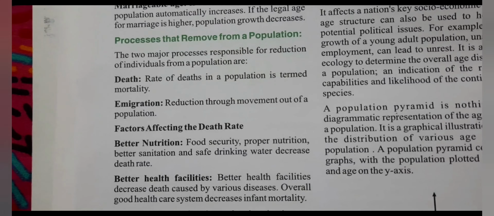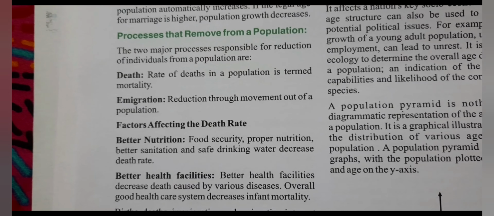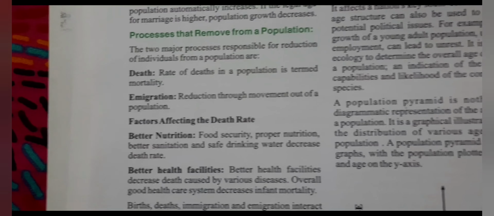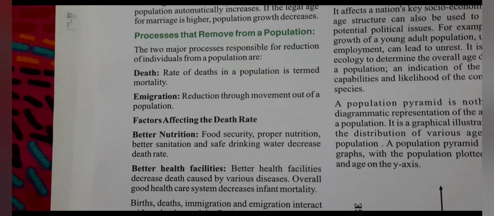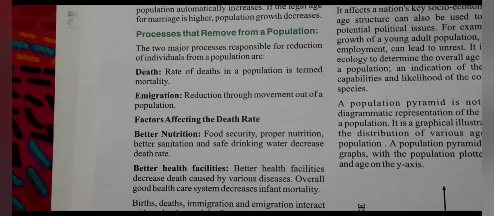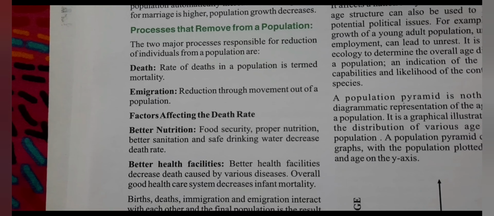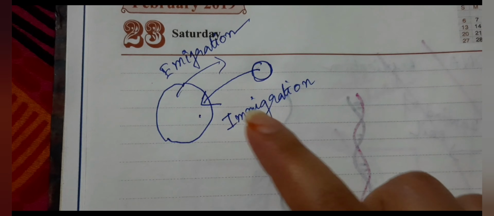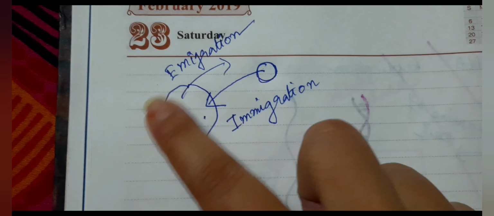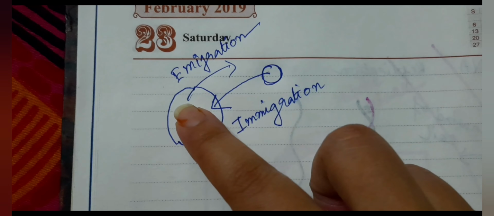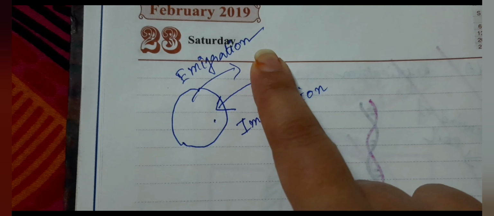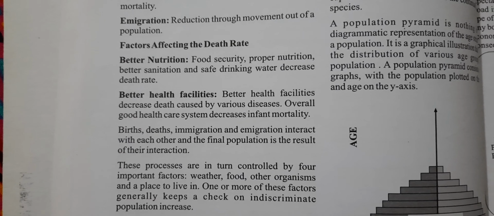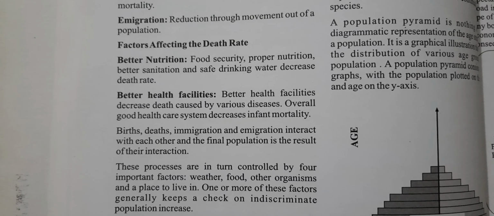Now there are two processes that remove individuals from a population: death and emigration. The rate of death in a population is termed mortality. Birth rate is natality and death rate is mortality. And emigration means reduction through the movement out of a population. If it is a bigger population and some individuals move out, the population will decrease.